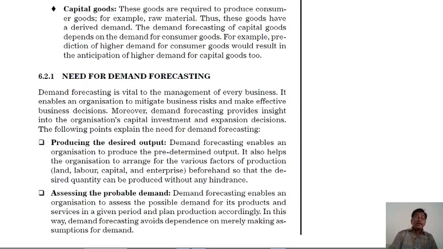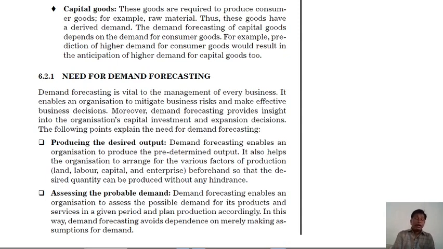First, producing the desired output. Demand forecasting enables the organization to produce the predetermined output. It also helps the organization to arrange for the various factors of production, land, labor, capital, and enterprise beforehand, so that the desired quantity can be produced without any hindrance.